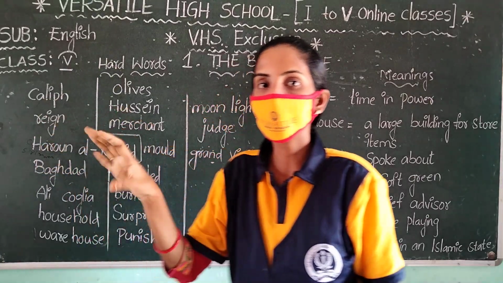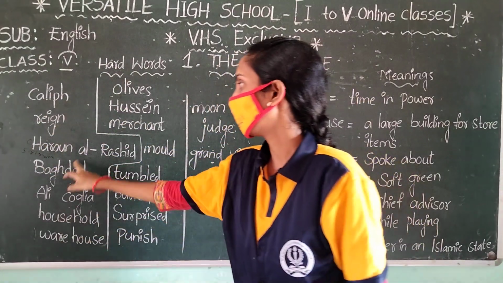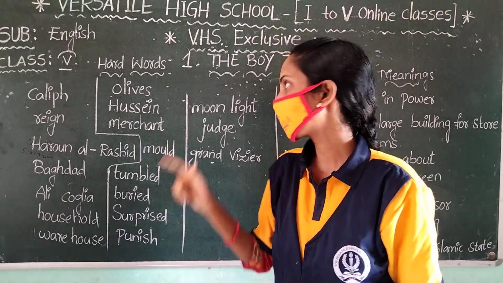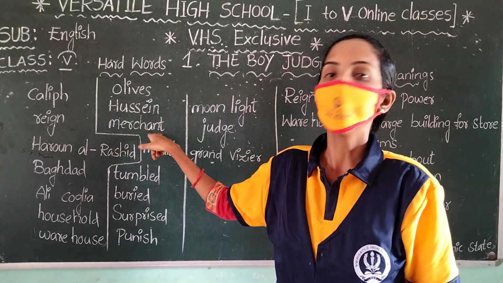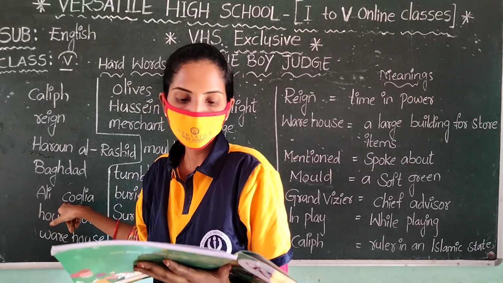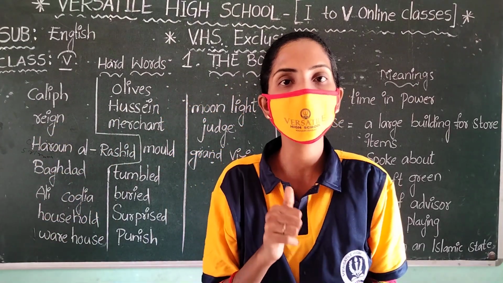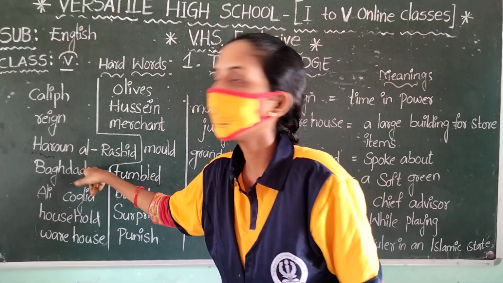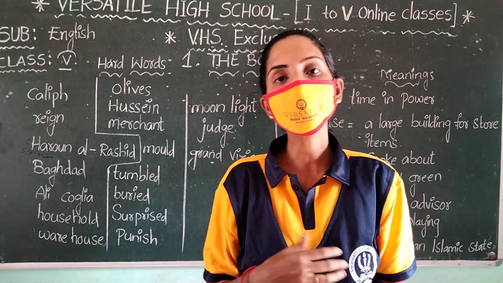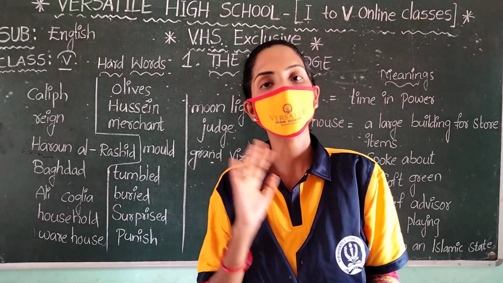What is the name of the place? Harun al-Rashid. And who is there in that place? A merchant. What is the merchant's name? Ali Kolia lived there. So what is the place? Yes, Baghdad. But Ali Kolia needed to go on a journey to other places.